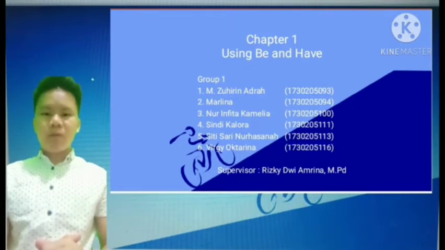My name is M. Zurid Nadra. I am from Group 1. Here are the members of my group. First, I am. Second, Marlina. Third, Nur Invita Camelia. Fourth, Cindy Calora. Fifth, Siti Sari Nur Hasana. And the last one, Perji Octarina.